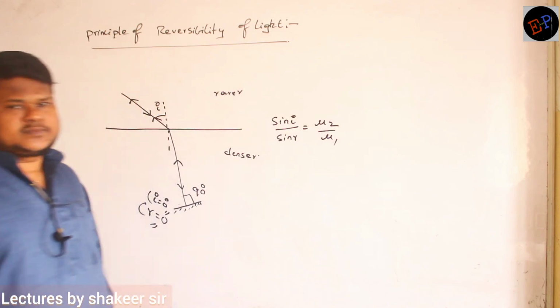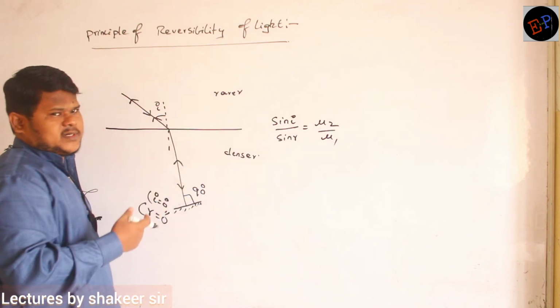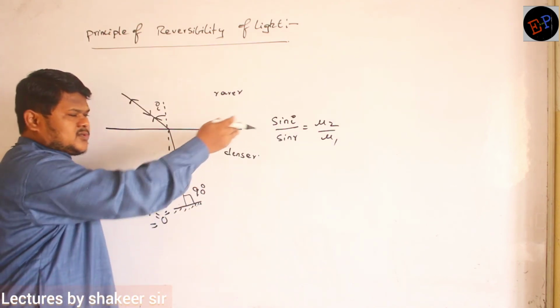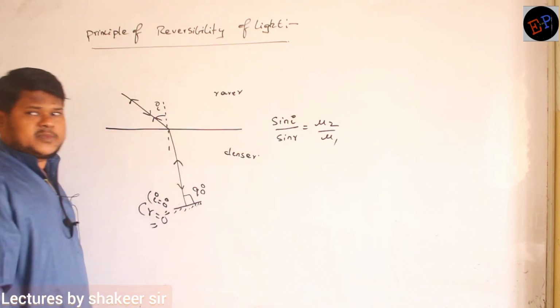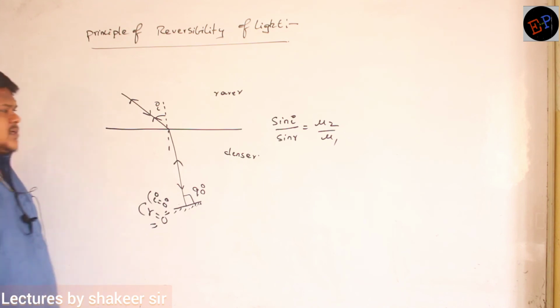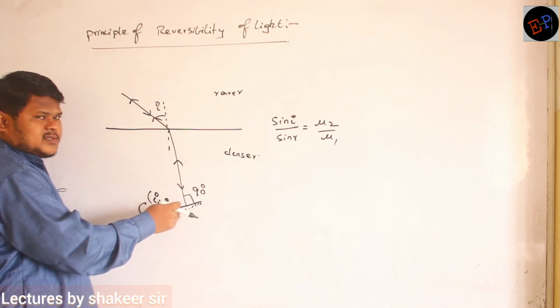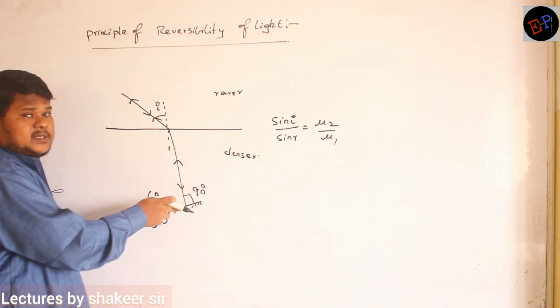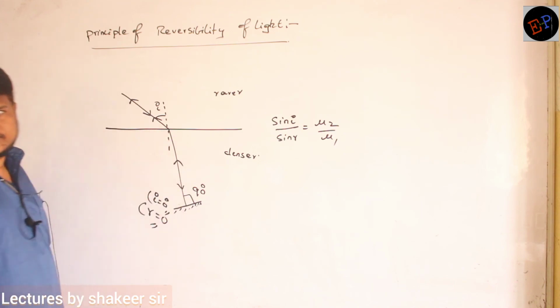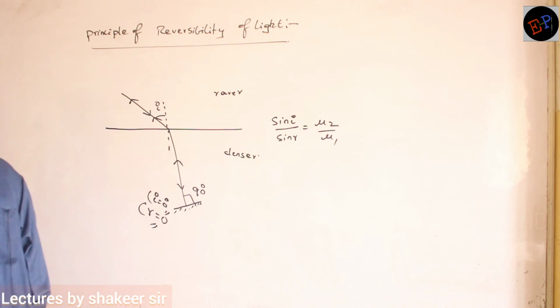This condition is always satisfied, so when you pass light from here also, this condition should be satisfied. Whatever path in which light enters the second medium, if you incident the light in the same direction from the second medium, again it will retrace the path. That is called the principle of reversibility of light. Are you able to understand?